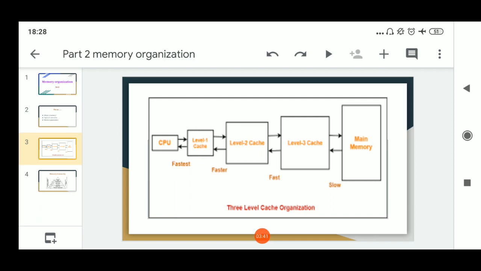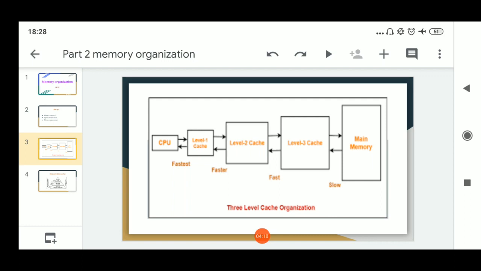The content present on the 7th memory location is copied into CPU, but this content is also copied into level 3, level 2 and level 1 cache. How this copying is carried out, let us see. When CPU sends an address to main memory, let us assume the first 30 memory locations, that is from 0 to 29, are copied into level 3 cache.